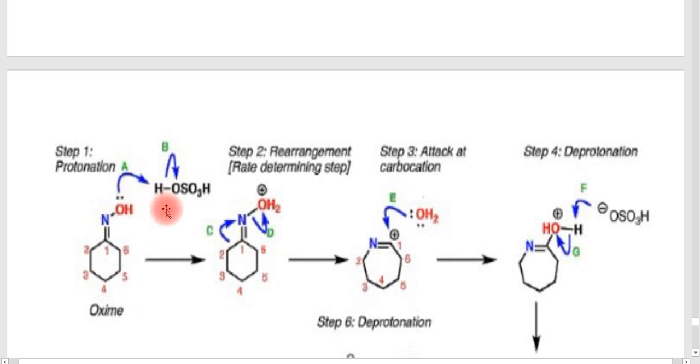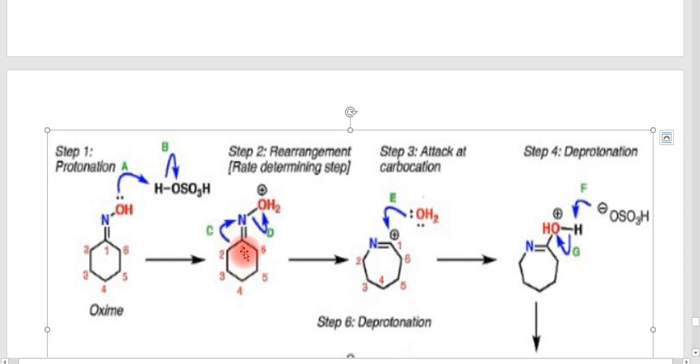The electron is transferring, and after that you will get an intermediate like this, and from this the rearrangement is going to take place. In the oxime the rearrangement is taking place. A major rearrangement is taking place here. Here the major rearrangement is that the nitrogen is entered into the ring. First of all, it is a ring consisting only of 5 carbons, and after that it consists of 6 atoms, the ring. It is 6-membered, and the nitrogen is also entering into the ring.